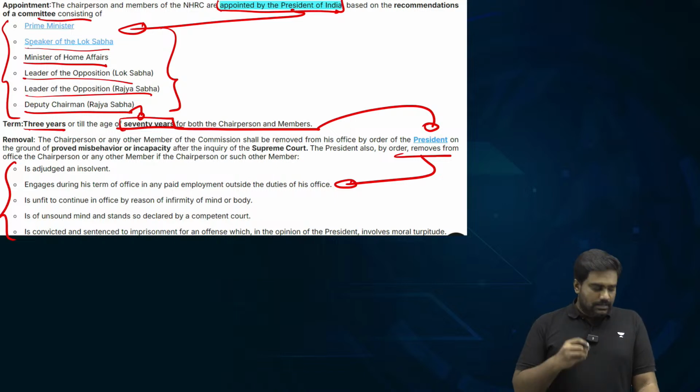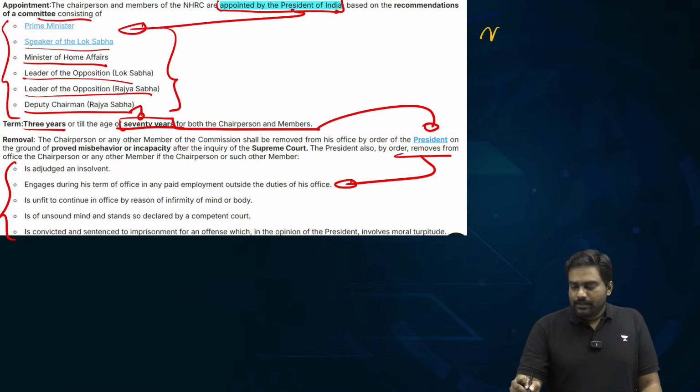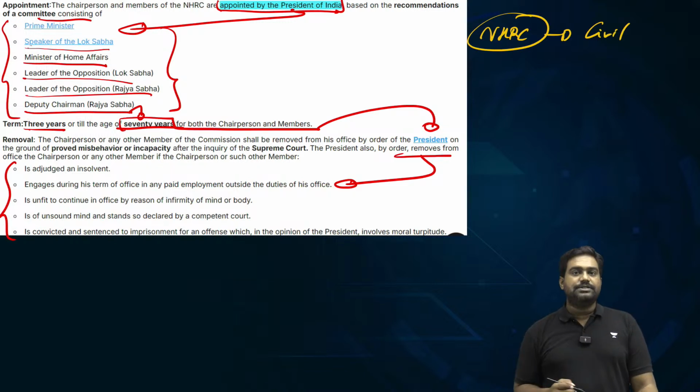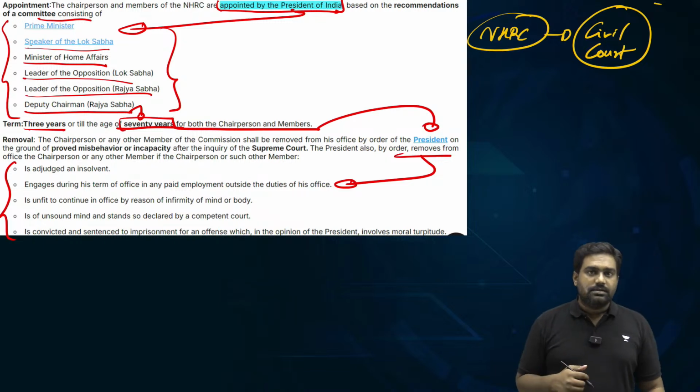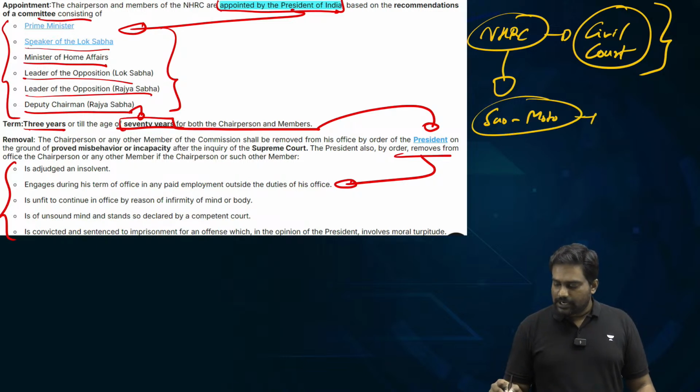Is that clear? Now, let me tell you what the role and function of NHRC is and why it is in the news. See, NHRC has the powers of a civil court. It can issue summons, it can pass orders, it has the same powers as a civil court, and it can take suo motu cognizance of human rights violations being reported in the country.